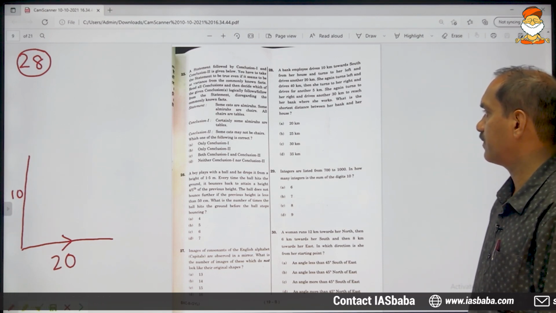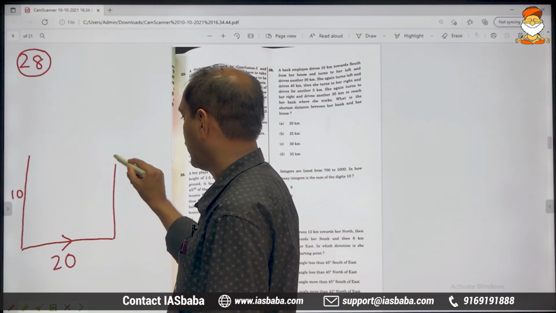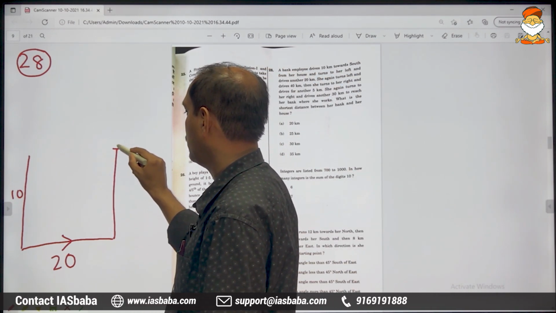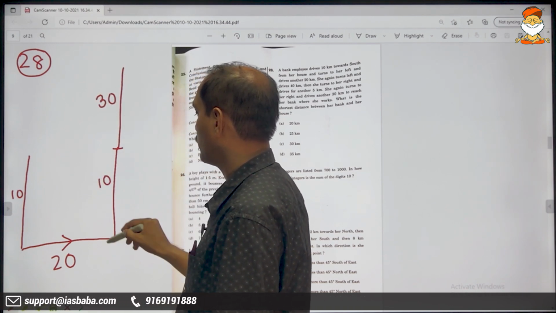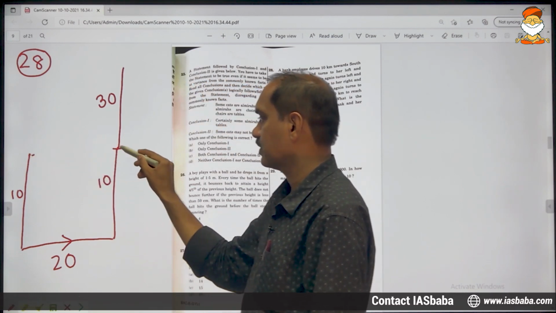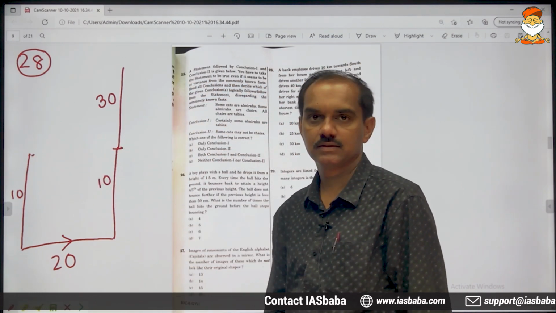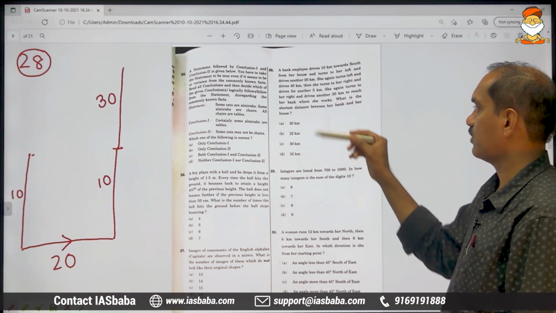She again turns left and drives 40. Now she is going 40. 40 means 10 here, and here it is 30. This height is 10, so till here it is 10. After that it is 30. Total 40.